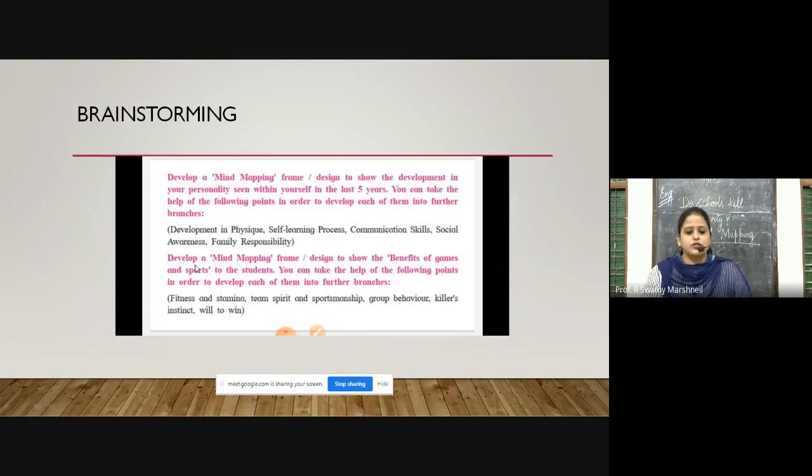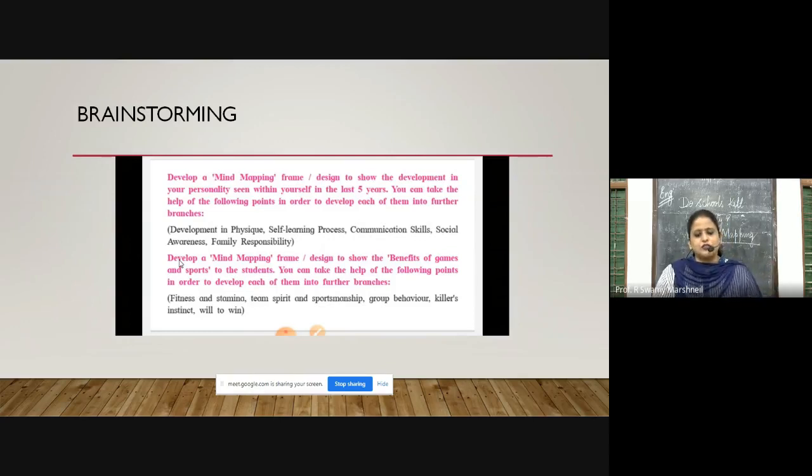Now, after explaining you, they have given you a question that you have to solve in your notebooks. Develop a mind mapping frame or a design to show development in your personality that you have seen in the last 5 years. Now, you have to make a mind map, and you have to write down in the center the central idea of your mind map: the development of your personality in the past 5 years. If you are in 12th standard right now, you have to go back 5 years, and what changes and what differences you have seen in your personality, you have to write it down.